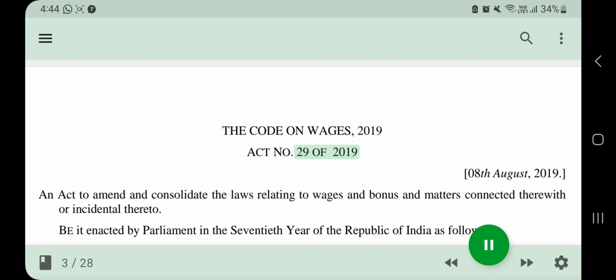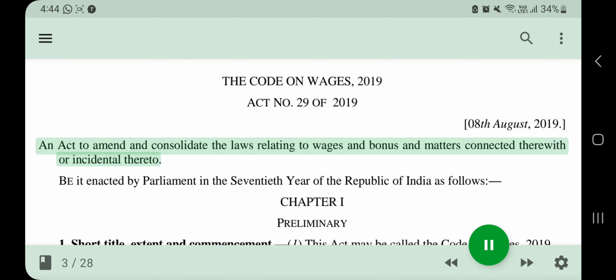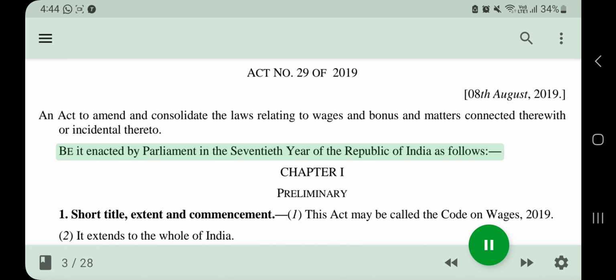Act No. 29 of 2019. 08 August, 2019. An act to amend and consolidate the laws relating to wages and bonus and matters connected therewith or incidental thereto. Be it enacted by Parliament in the 70th year of the Republic of India as follows.